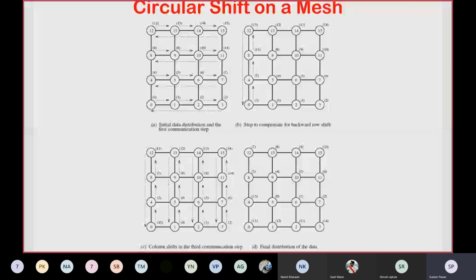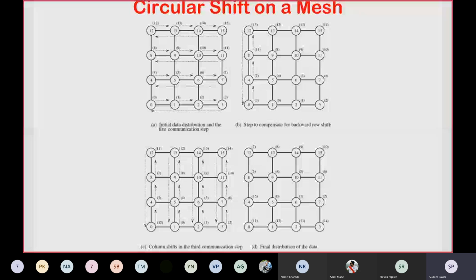So after executing step number 3, column 1 content is shown in diagram D. That is the final distribution of the data: 0 has the data 11, 4 has 15, 8 has 3, and 12 has 7. Similarly, the second column: in diagram C, 1 will send to 5, 5 will send to 9, 9 will send to 13, and 13 will send to 1.